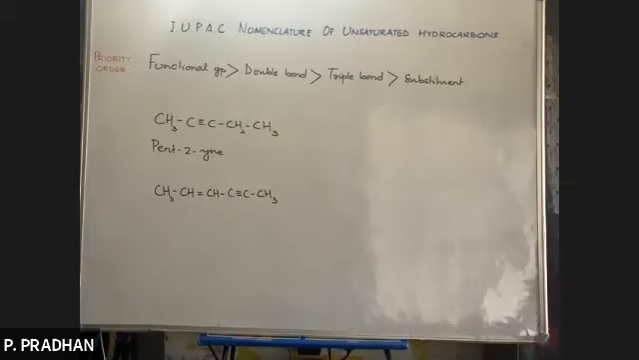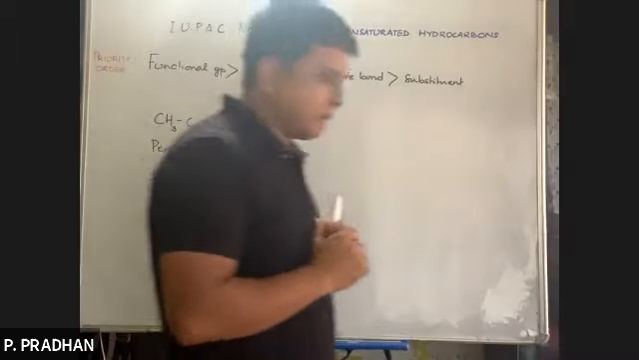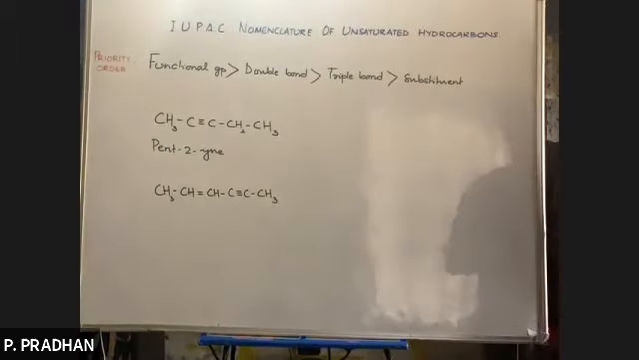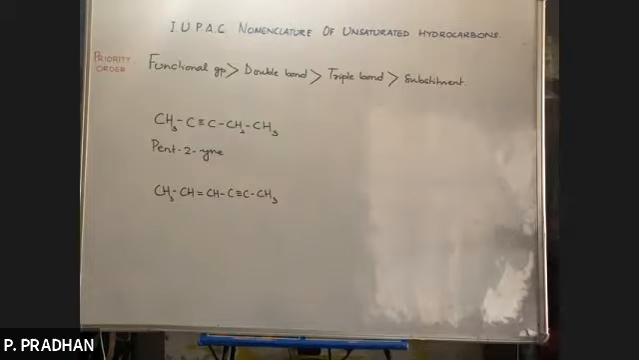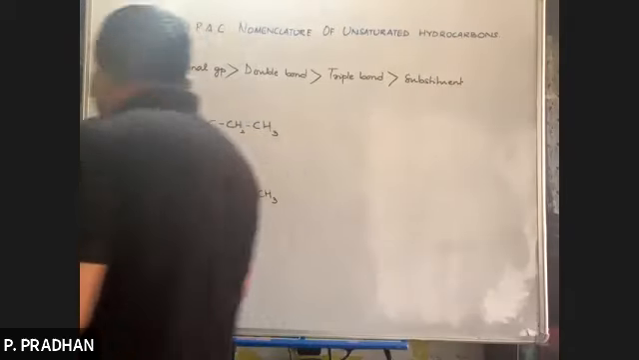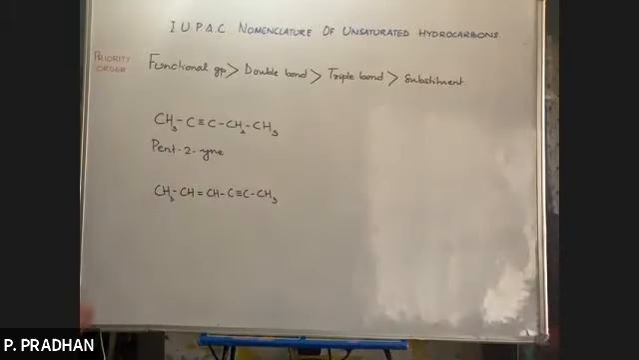Now it contains a double bond as well as a triple bond. First we must apply lowest sum rule. पहले हम लोग lowest sum rule apply करेंगे. If we apply lowest sum rule, then I think lowest sum will be the same if we number from this end or we number from this end.